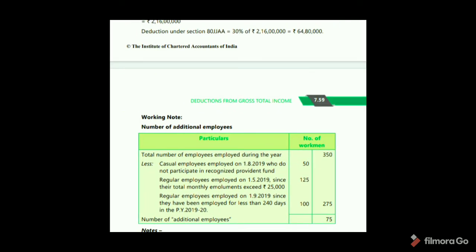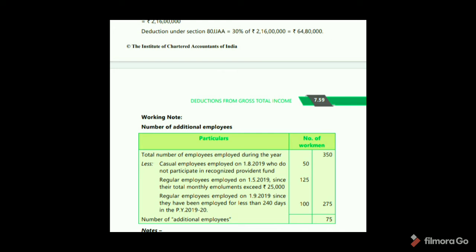Total number of employees 350. Casual employees employed on 1/8/19 who do not participate in recognized provident fund: 50. Regular employees employed on 1/5/19 since their total monthly emoluments exceed 25,000. Regular employees employed on 1/9/2019 since they have been employed for less than 240 days.